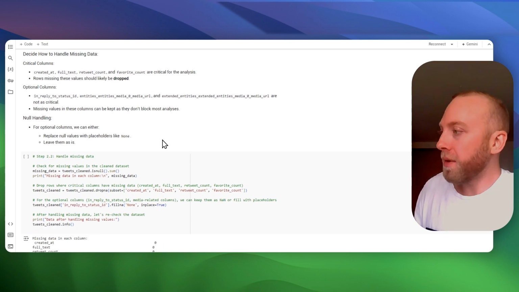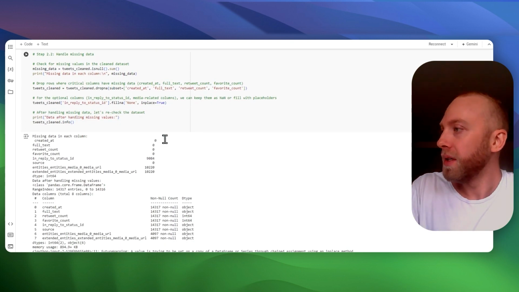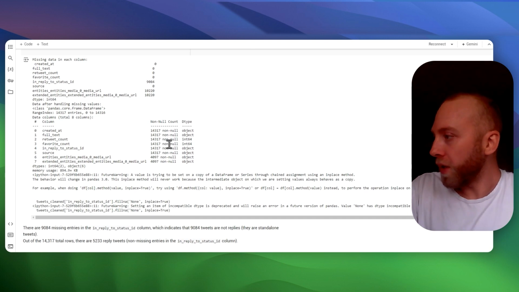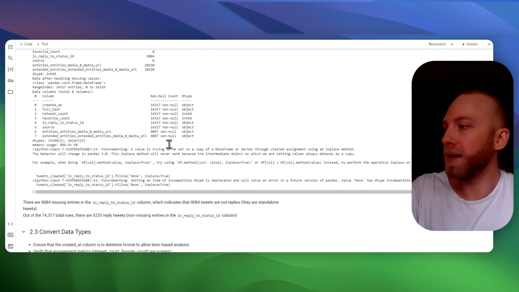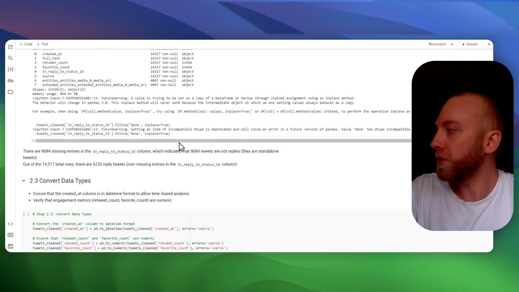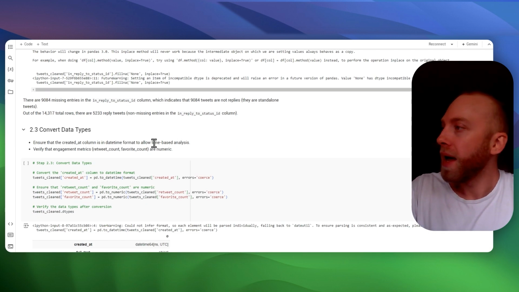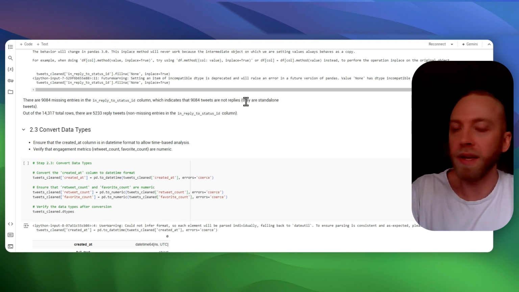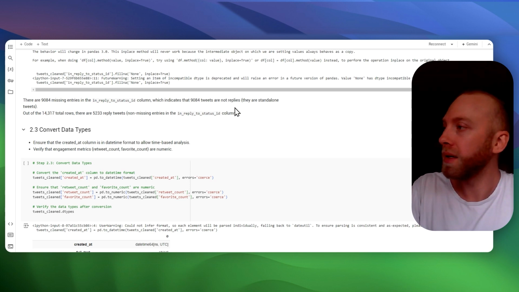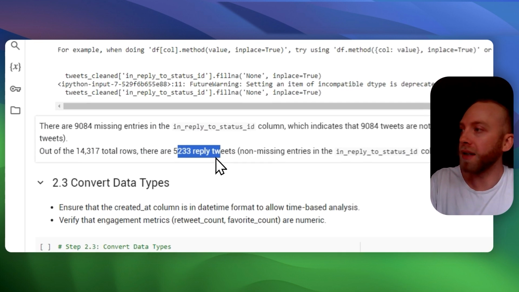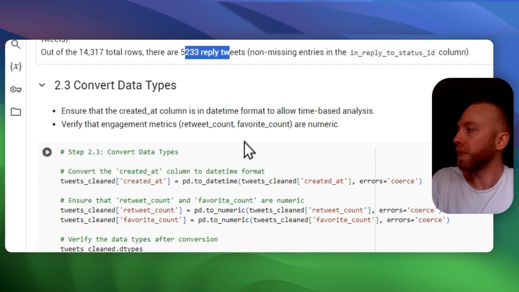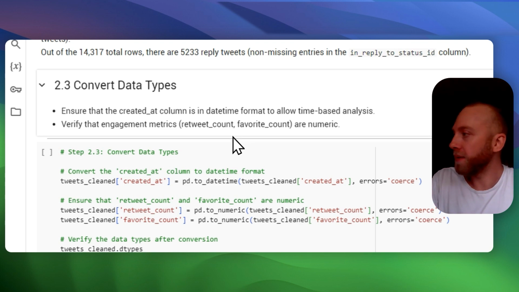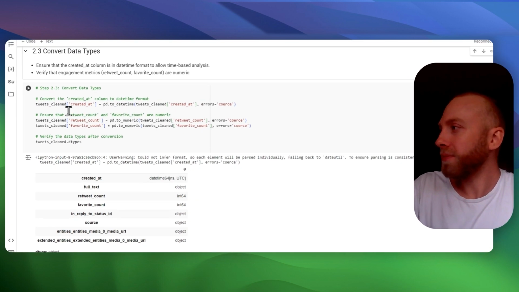Then we had to handle the missing data. We did that by filling in where it says none with null values, right? And then we determined based off of this column that there were 9,084 tweets that were standalone tweets that were not replies, right? And then there were 5,000 reply tweets. It's pretty good, right?